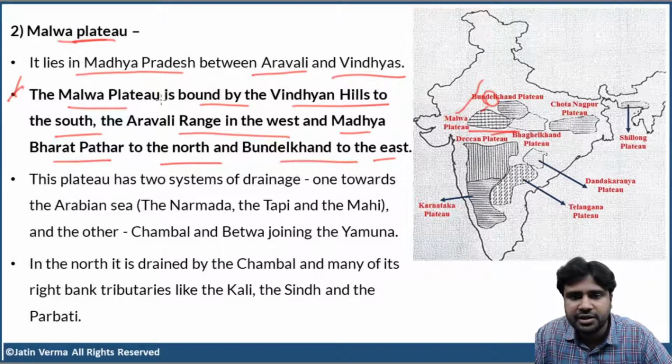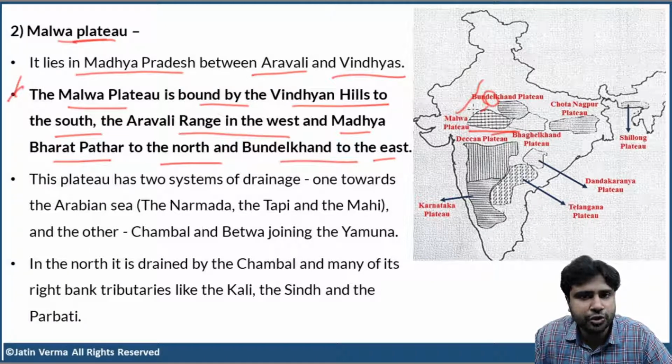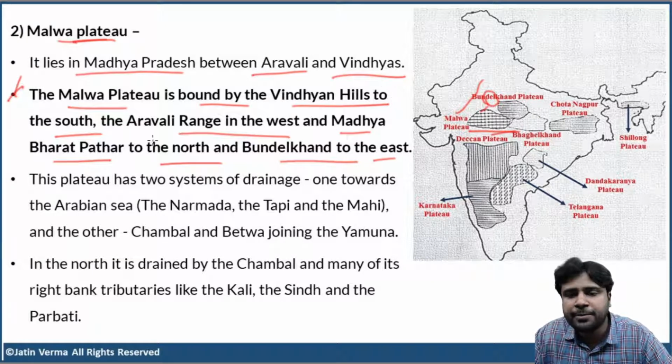Clear, right? So, just look at the Malwa Plateau. It is bound by the Vindhyan Hills to the south, the Aravalli Range to the west, Madhya Bharat Patar to the north, and Bundelkhand to the east. Not only Bundelkhand, even Bhagelkhand also. Both the Bundelkhand and Bhagelkhand plateaus are to the east.